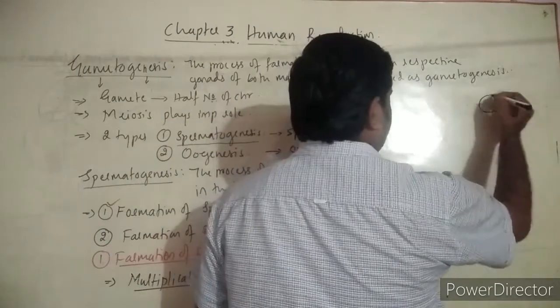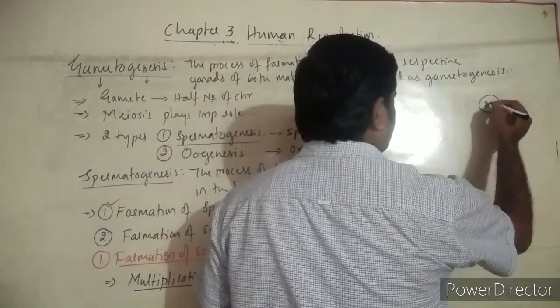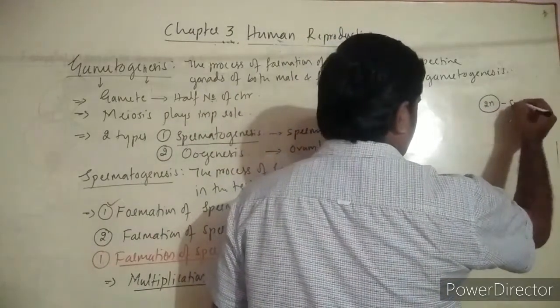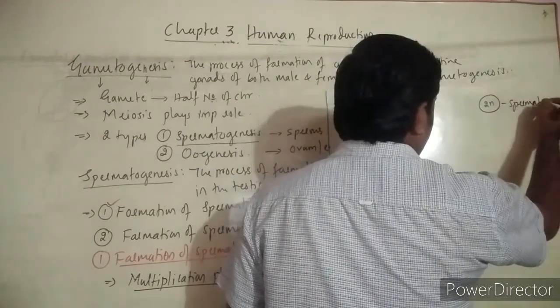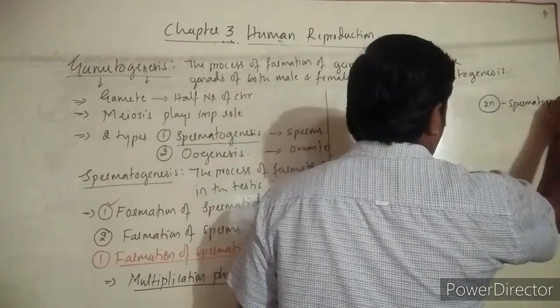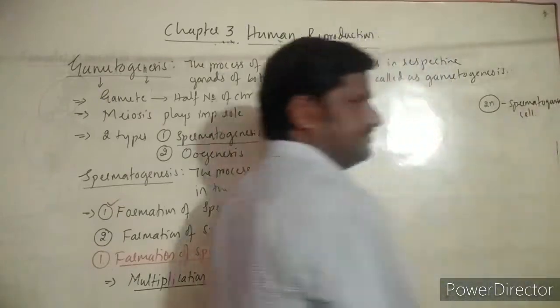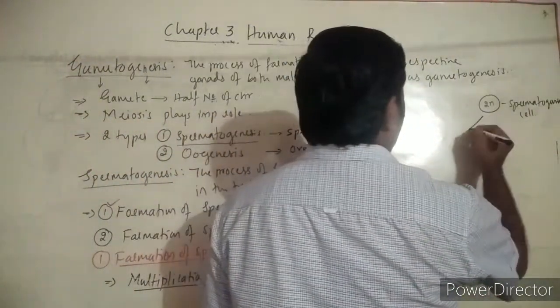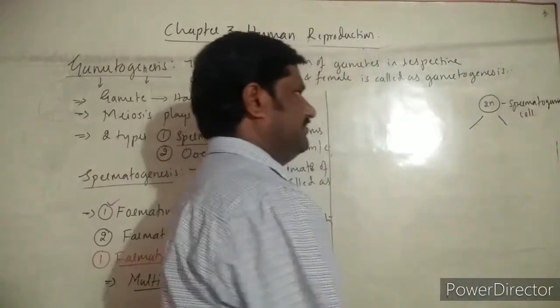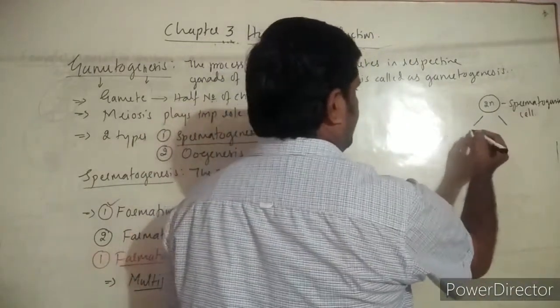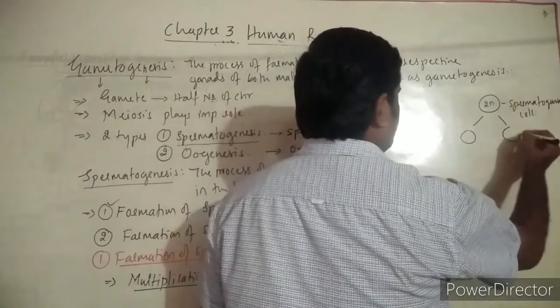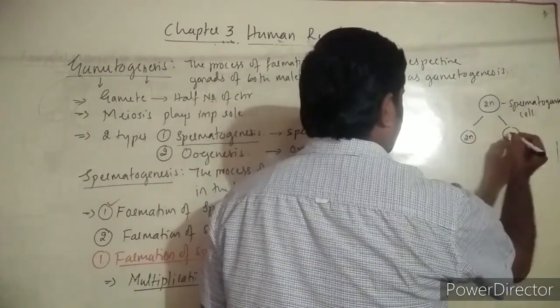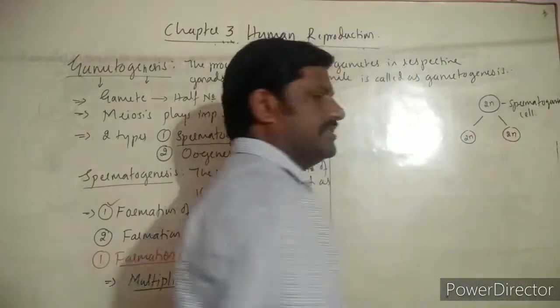This is one spermatogonial cell which contains 2n number of chromosomes. Spermatogonial cell it is. And this undergoes mitotic division so as to form 2 cells over here. In both the cells, how many chromosomes are present?